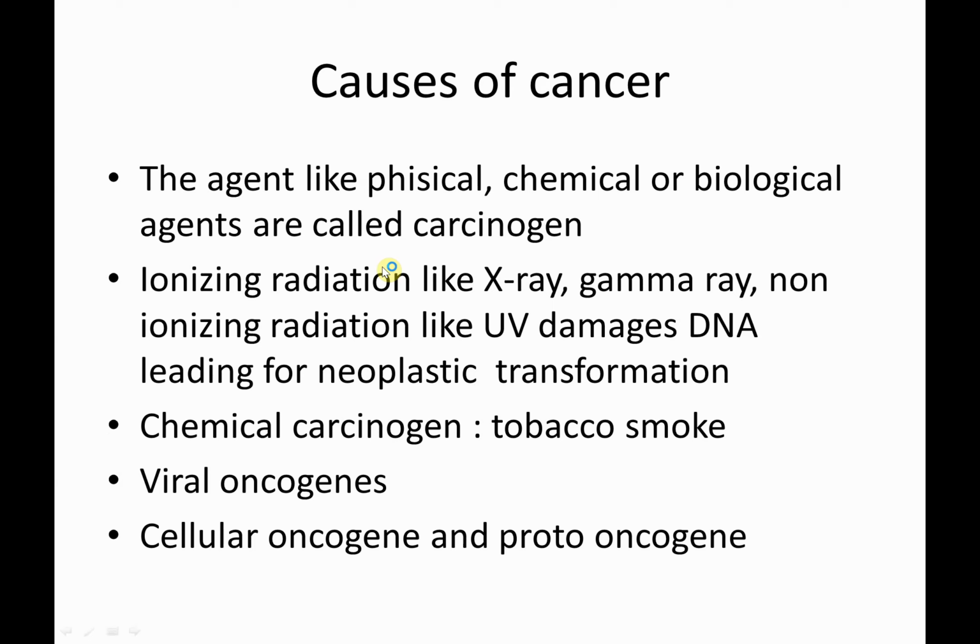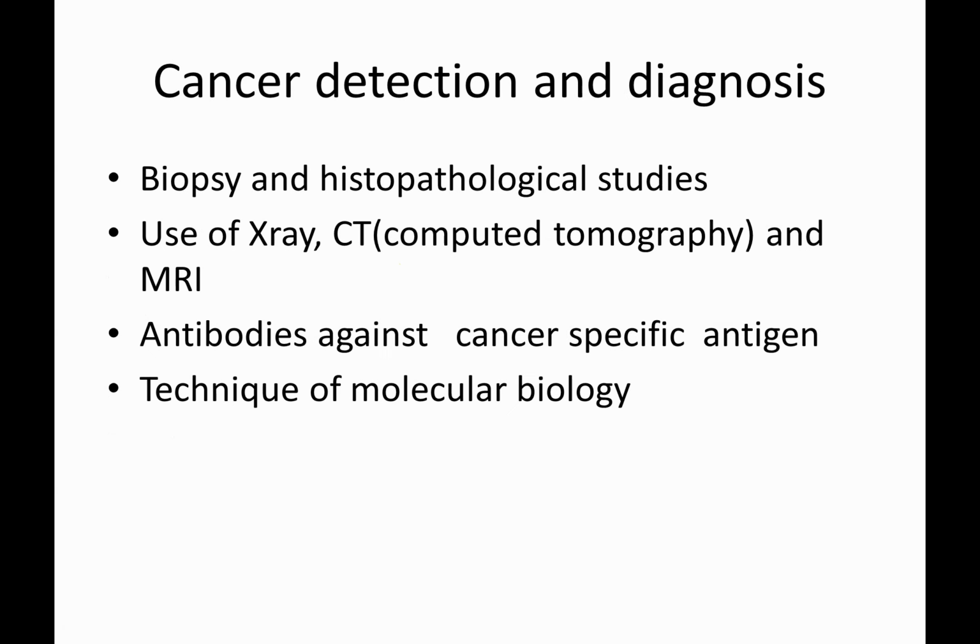What are the causes of cancer? Agents like physical, chemical, and biological, that is X-rays, gamma rays, and non-ionizing radiation like UV rays, and neoplastic transformations. These are some of the causes. Chemical, especially tobacco smoking, and viral oncogenes, cellular oncogenes and proto-oncogenes. These are some of the genes which are able to produce cancer over a prolonged time.